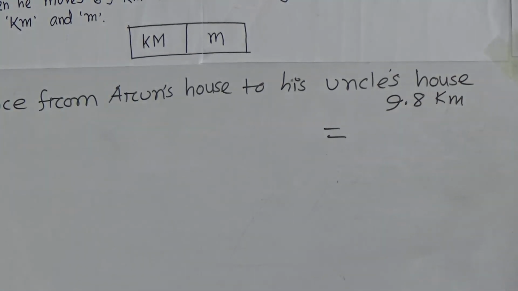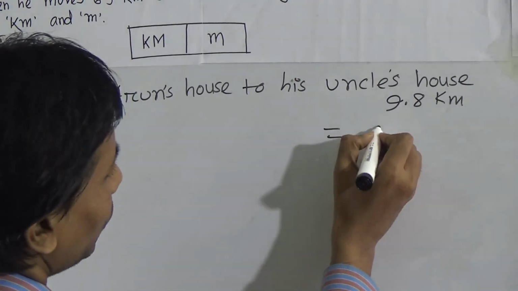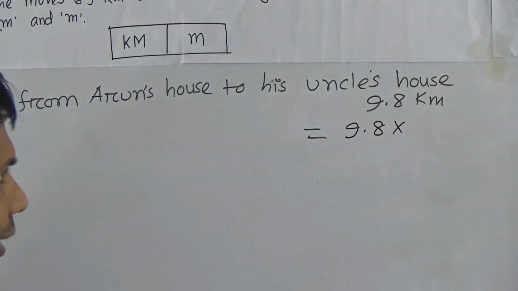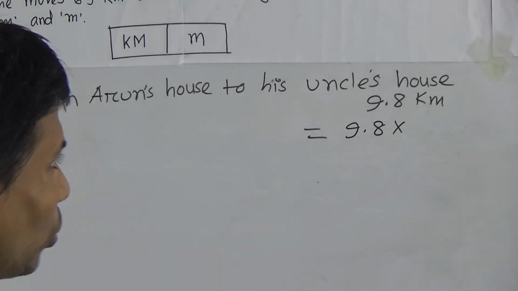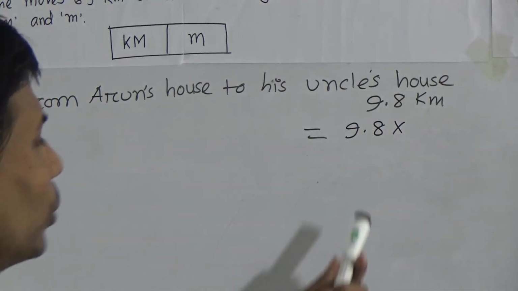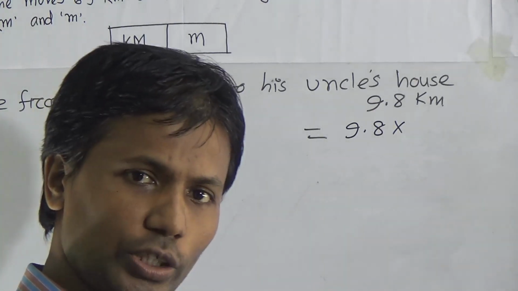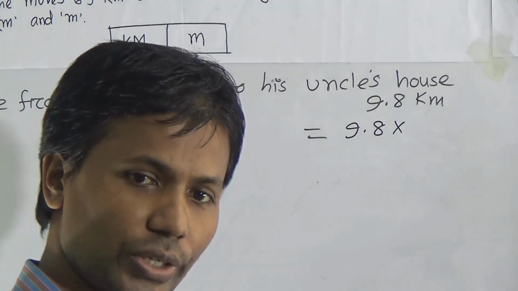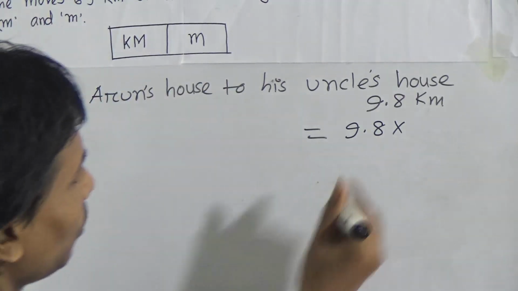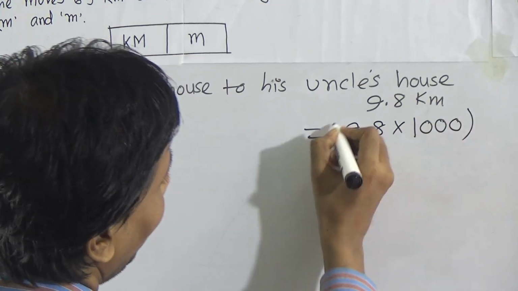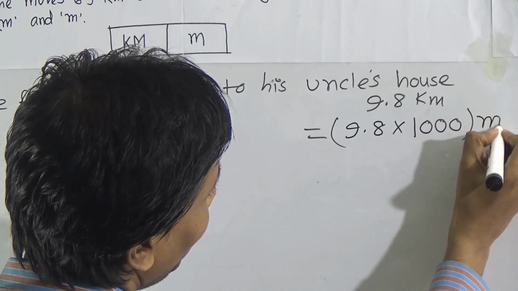Now I will convert this kilometer to meter. We know 1 kilometer equals 1000 meter. So you have to multiply 9.8 by 1000, and the result is in meter.